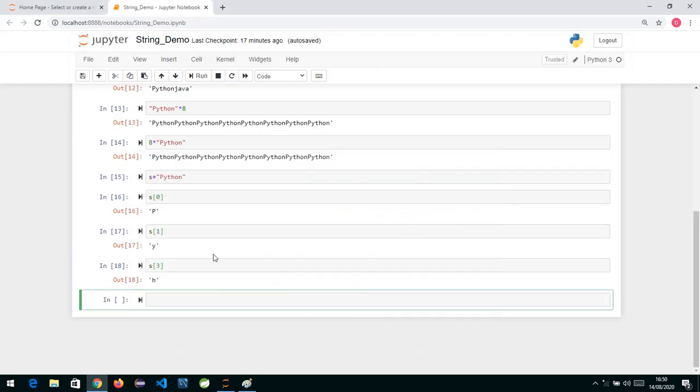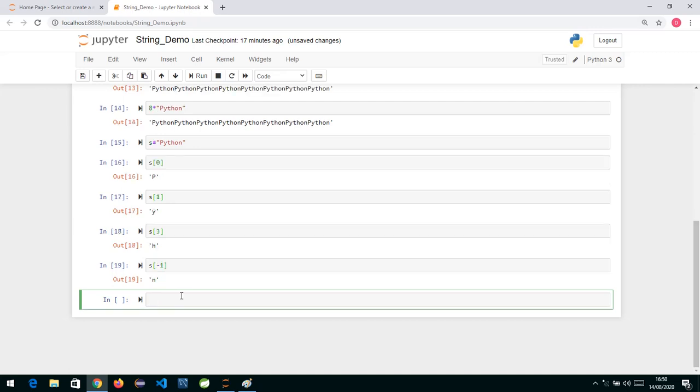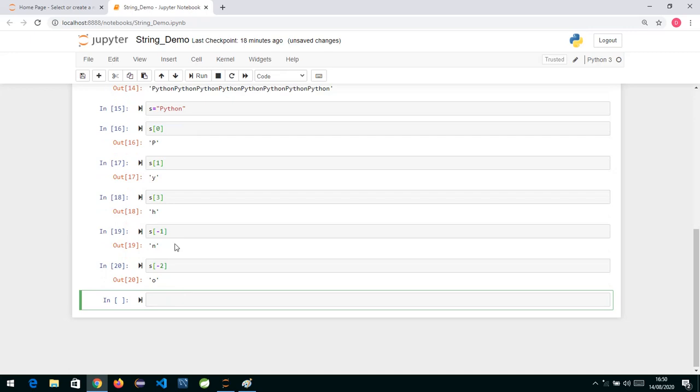So if I want to get the last location character, I can say s[-1] and you will see I get N. So you have positive indexing and you have negative indexing. If I say s[-2], this was -1 and this is -2, so you get O. So positive and negative indices are both supported. You can extract using either a positive index or a negative index, and it will give you the same thing.